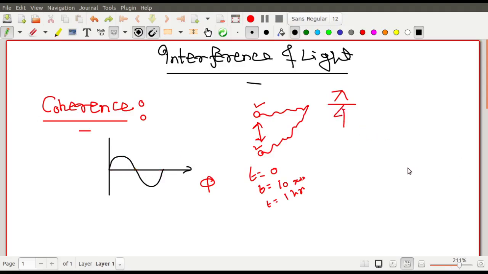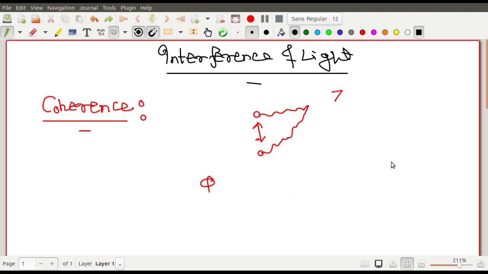What I want to emphasize here is that you have two signals. Now come back to this issue. These are the two signals of light. This one I called S1 and this one I called S2. The phase difference between S1 and S2 should always be constant. If the phase difference between them is always constant, only then will I call them coherent sources. And coherence is a necessary condition for interference. If the sources are not coherent, then interference will not take place, right?